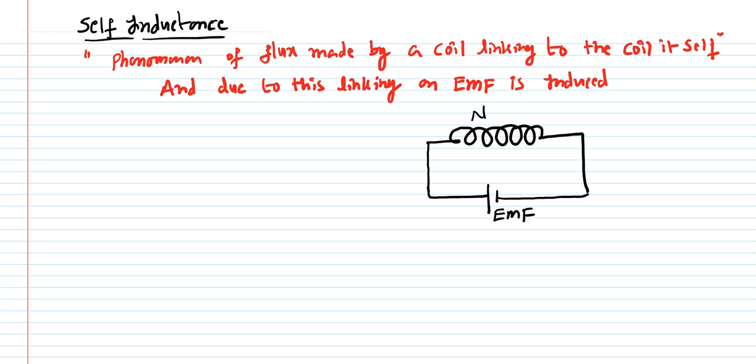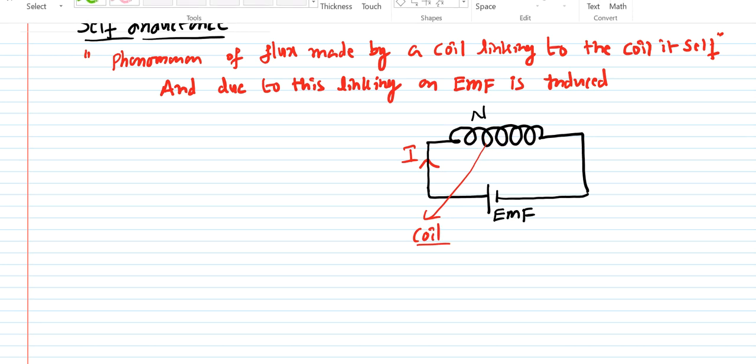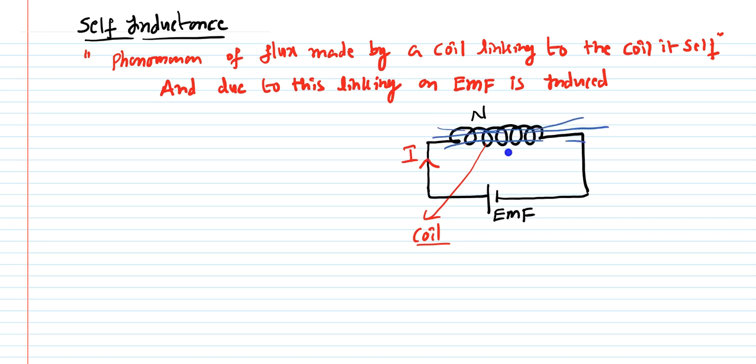As soon as this excitation is done, it is going to produce a current, and this current is flowing through this coil. Whenever this current flows through this coil, it is going to generate a magnetic field.